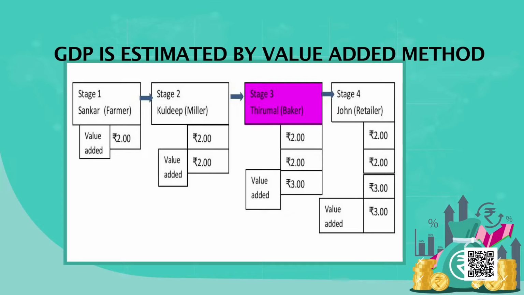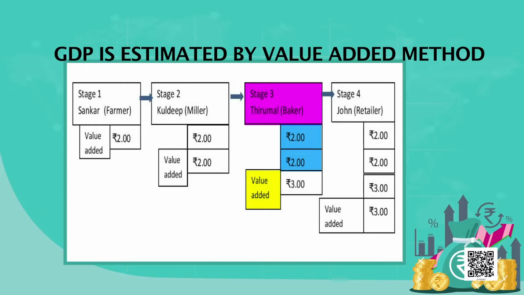He converts this wheat, uses his machinery, employs laborers, and packets it. Actually, he sells it for 7 rupees. Okay, how much has he added value? 6. No, here it is 2 rupees. Okay.